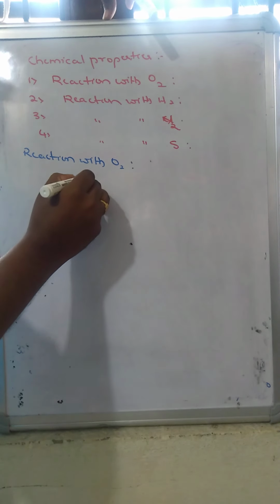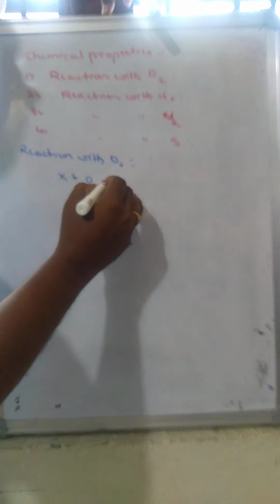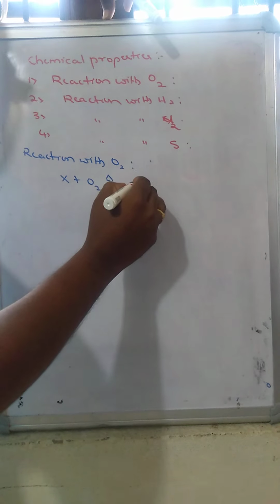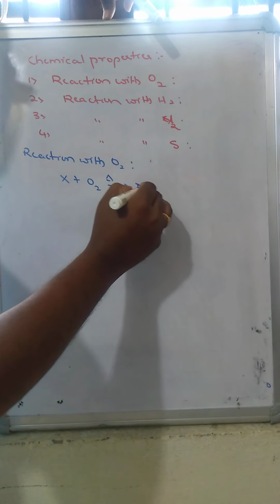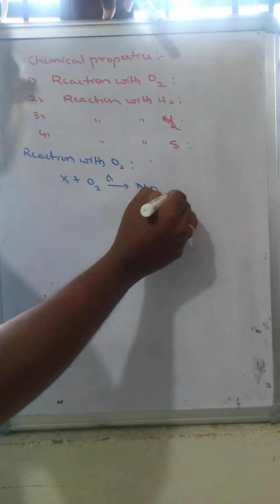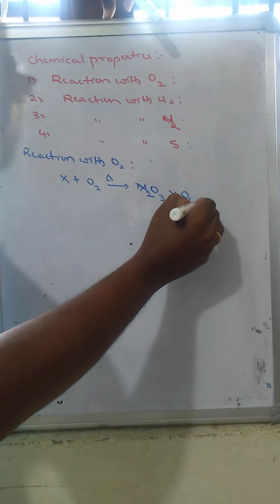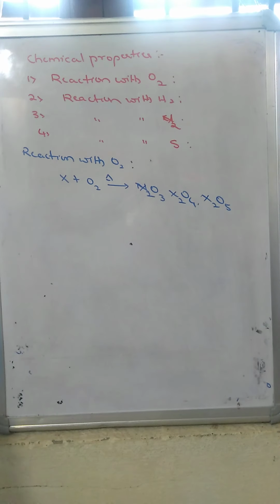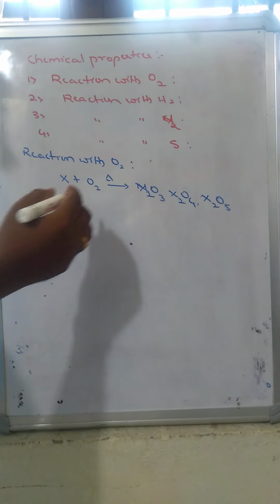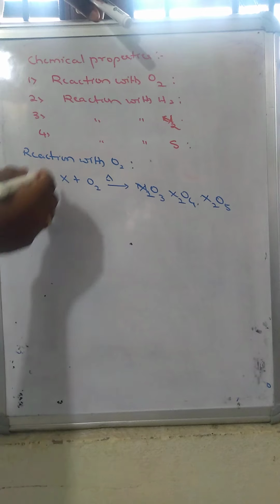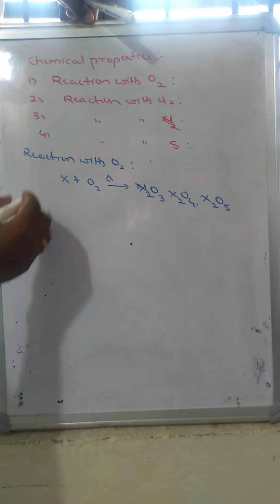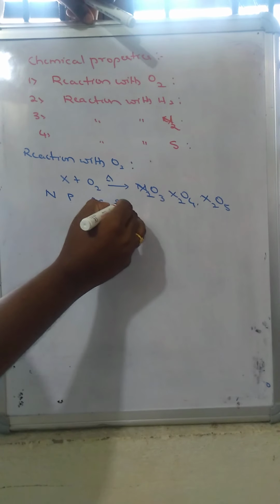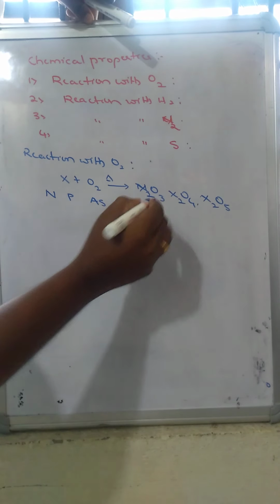When these elements are reacted with oxygen, there is formation of various types of oxides on heating. Majorly X2O3 type, X2O4 type, and X2O5 type oxides are formed, based upon the oxygen content supplied to the respective elements of the 15th group, that is nitrogen, phosphorus, arsenic, antimony and bismuth.